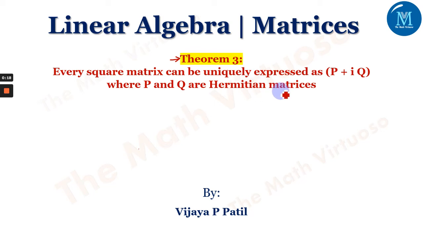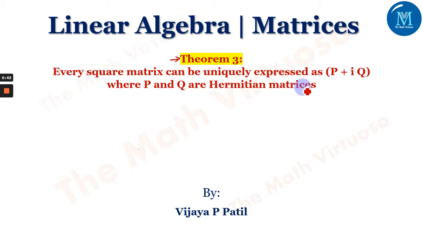So we have seen in the last two theorems that every square matrix is uniquely expressed as P plus Q. In the first case, P is a symmetric matrix and Q is a skew symmetric matrix. In the second theorem, we said that every square matrix is uniquely expressed as P plus Q, where P is a Hermitian matrix and Q is a skew Hermitian matrix.